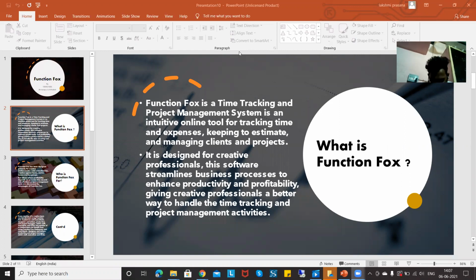FunctionFox is a one-stop solution for all software projects. It is designed for creative professionals. The software streamlines business processes to enhance productivity and profitability, giving creative professionals a better way to handle the time tracking and project management activities.